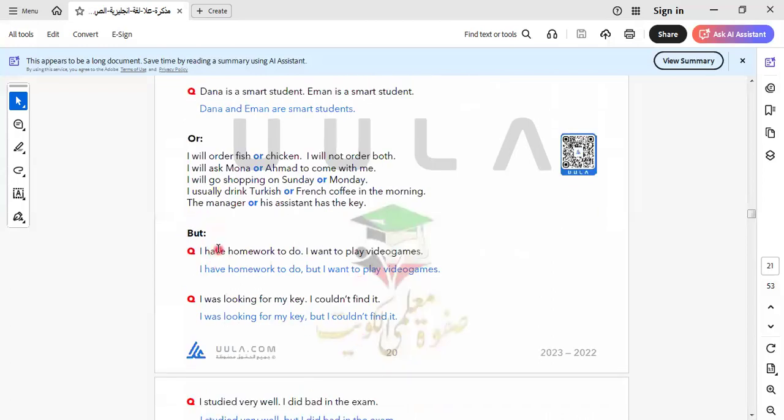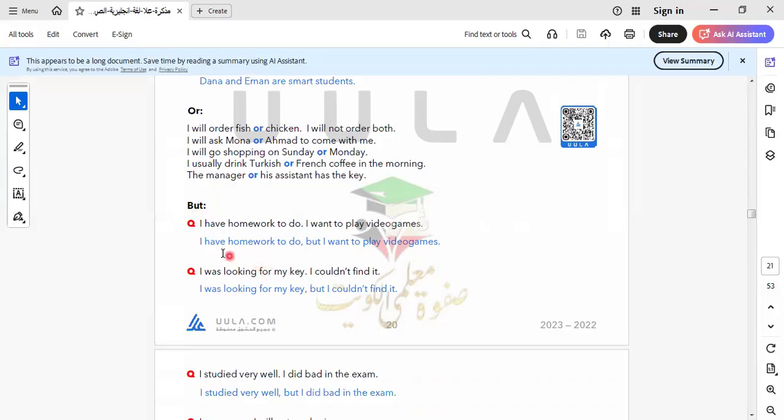I also talk about but. We use but for contrast sentences. One sentence is affirmative and the other is negative. So we use but for expressing contrast. Let's see this from this sentence. I have homework to do, but I want to play video games.